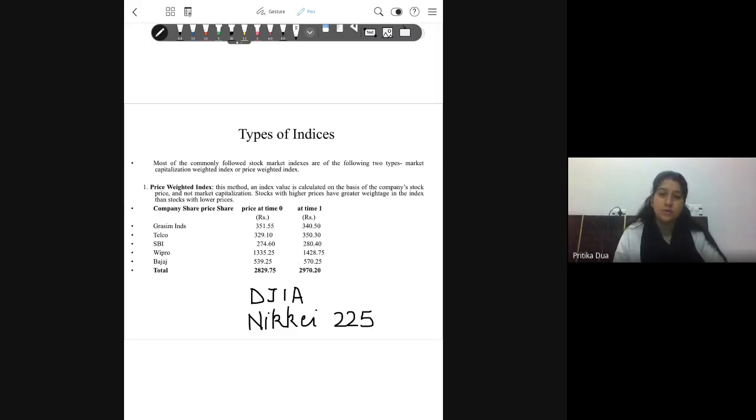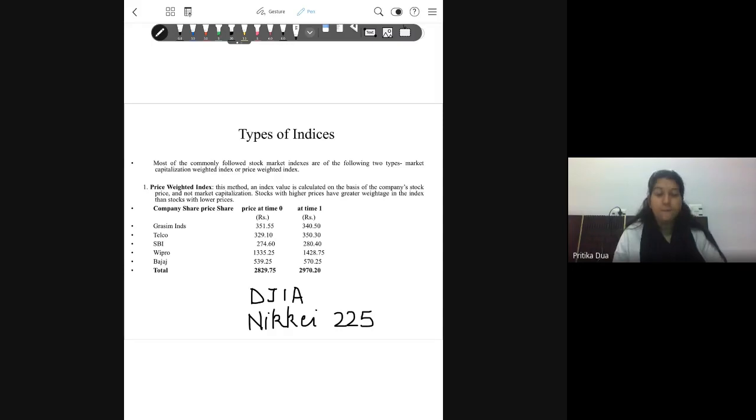Anyone else? Yes, very good. It is the index on the Tokyo Stock Exchange, which is covering the 225 largest companies of Japan. So these are the two major, most famous price weighted indices.